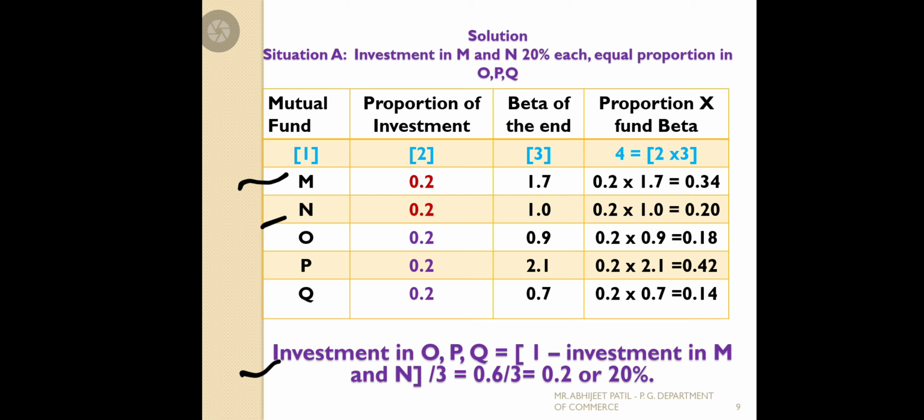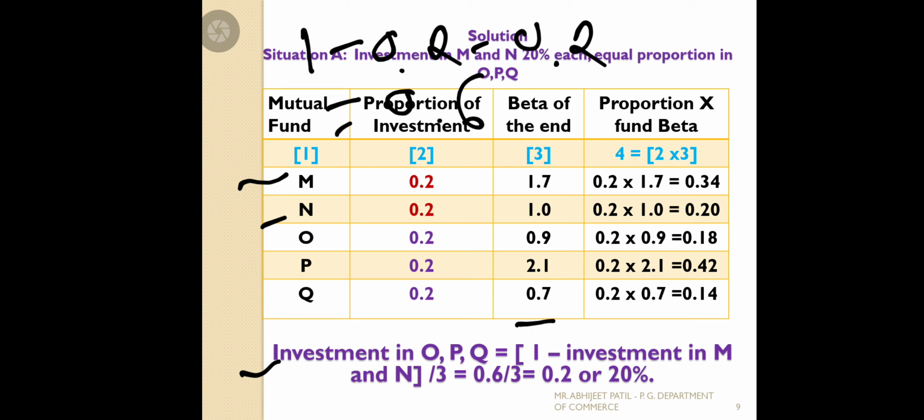We can assume the total is 1. Okay, 1 minus 0.2 minus 0.2, so we will get 0.6. It is given in the equation, 1 minus investment in M and N. We did that, it is 0.2, 0.2. What is left will be 0.6, and we are going to invest it in OPQ. How much will OPQ get? 0.6 divided by 3. We want to invest equally, so that's why we divide by 3. So 0.6 divided by 3 will get 0.2, meaning 20% is what we invest in each. Don't be confused about that. M and N is also 20% and OPQ also comes to 20%.